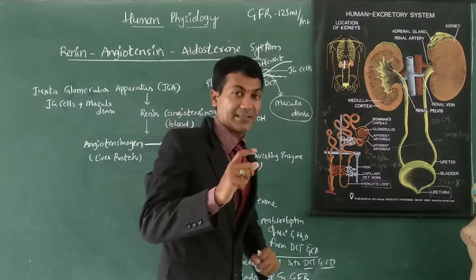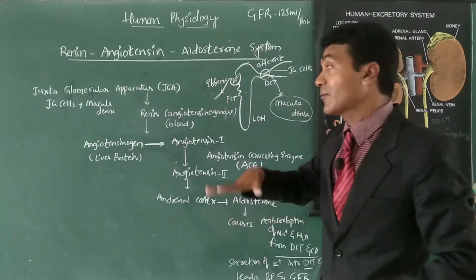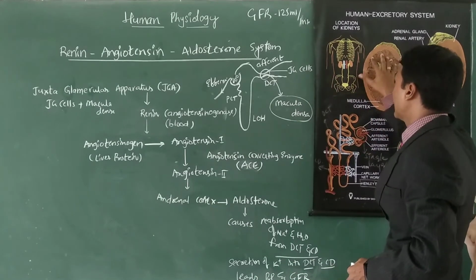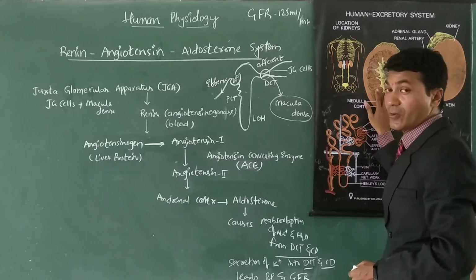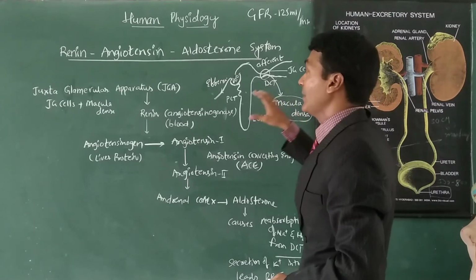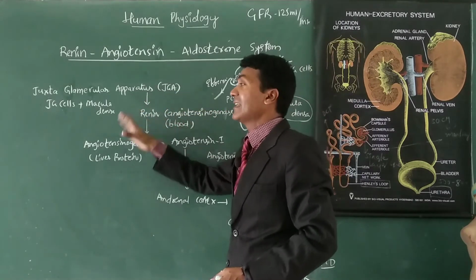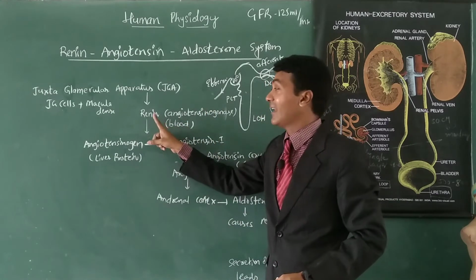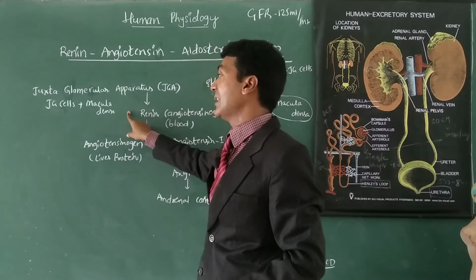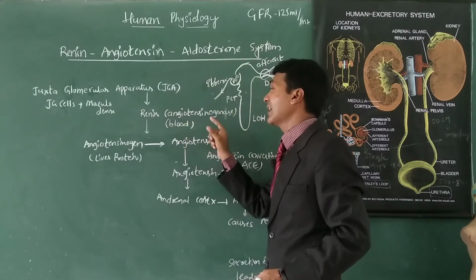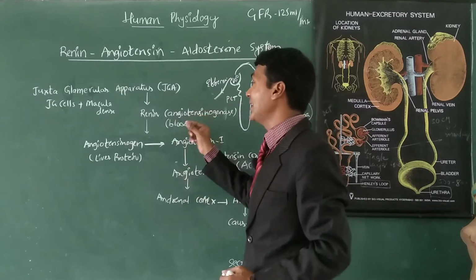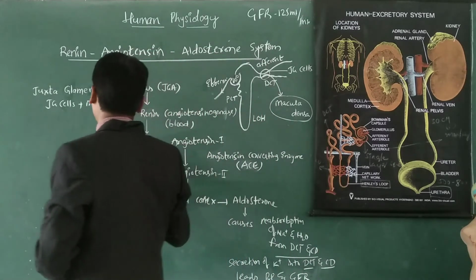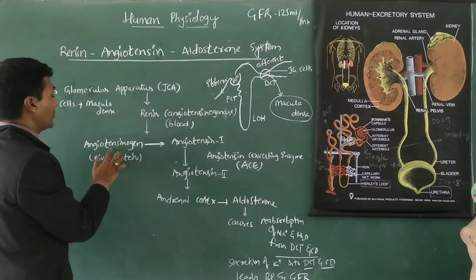Now let us discuss the system. When GFR falls down, when sufficient blood is not reaching the kidneys, immediately the JG cells are stimulated and release an enzyme called renin. Renin is an enzyme released from JG cells, also called angiotensinogenase. This enzyme is released into the blood. The blood contains another protein which is formed by the liver, called angiotensinogen.